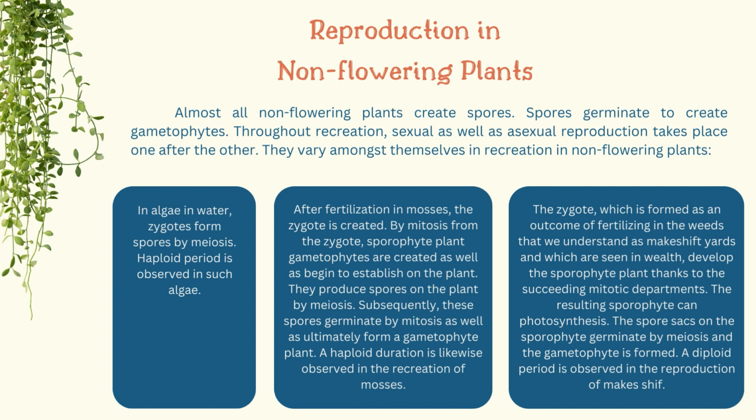They produce spores on the plant by meiosis. Subsequently, these spores germinate by mitosis as well as ultimately form the gametophyte plant. A haploid period is likewise observed in the reproduction of mosses.